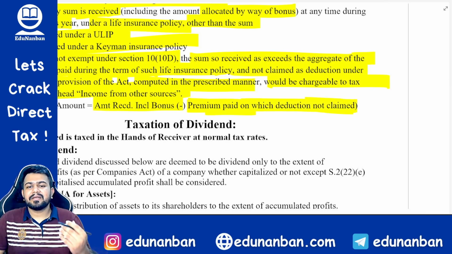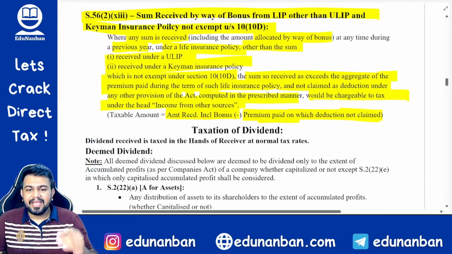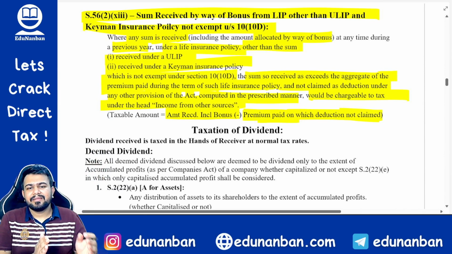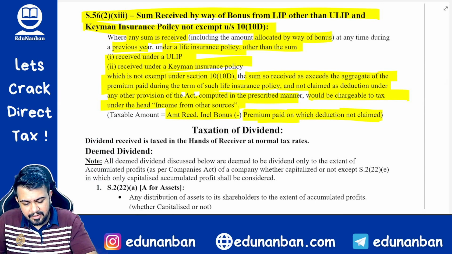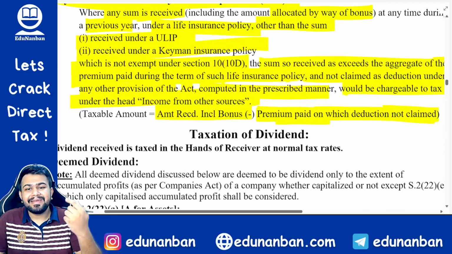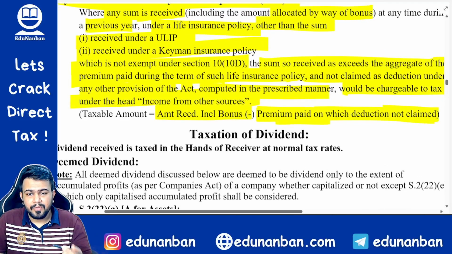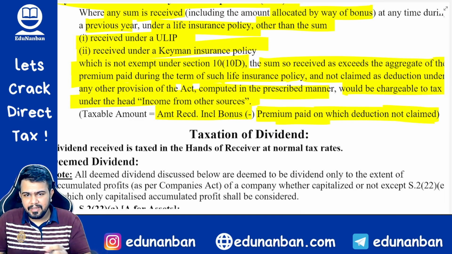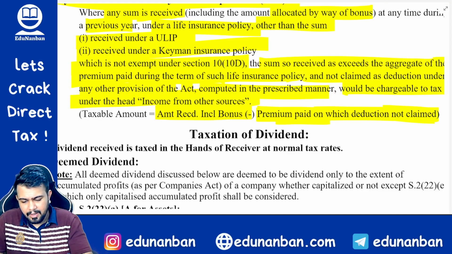Premium paid on which deduction was not claimed. Because if you reduce the premium paid on which you had claimed the deduction already, then there is no point in reducing it from the total amount because you have already taken benefit of that premium. So only the premium paid on which the deduction was not claimed can be reduced from the total amount.